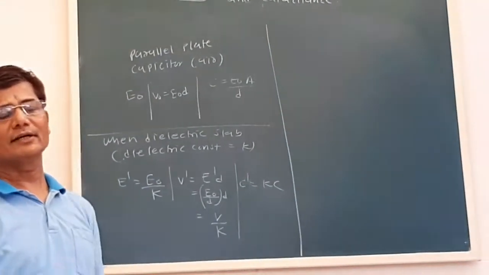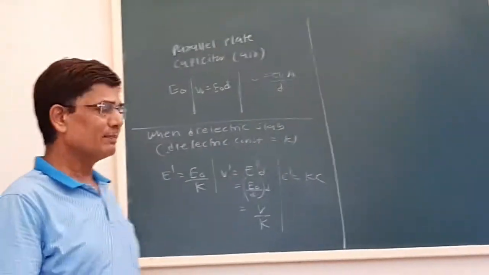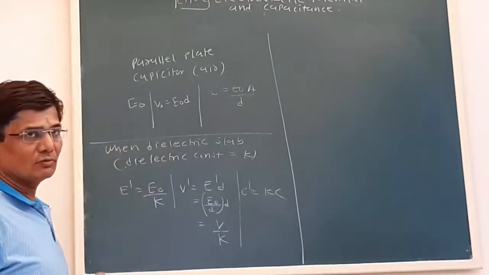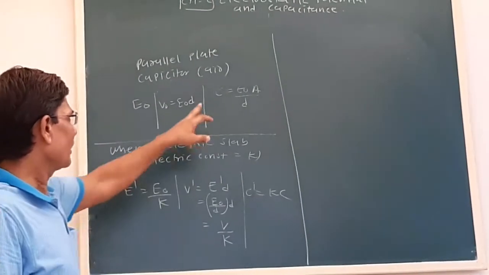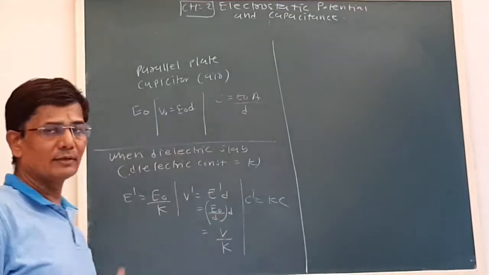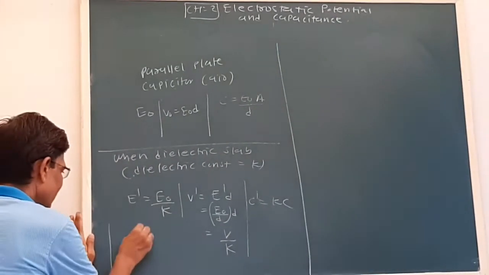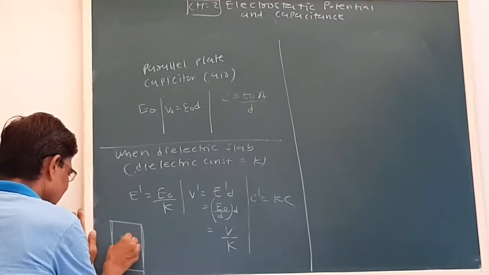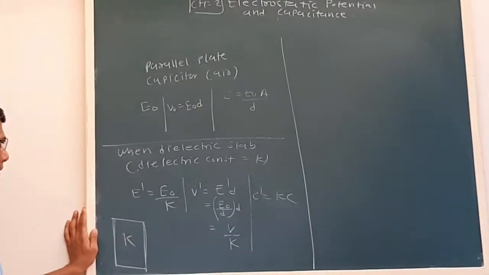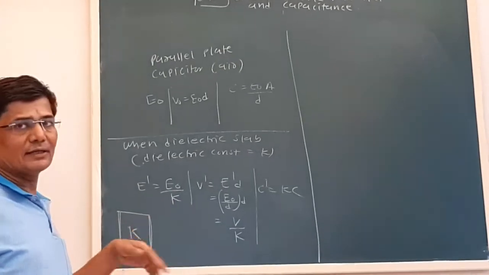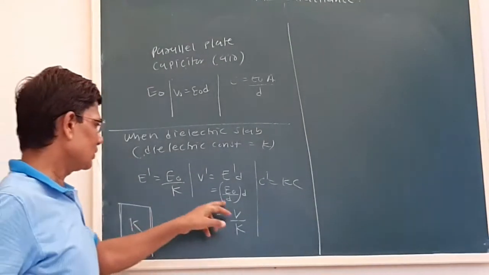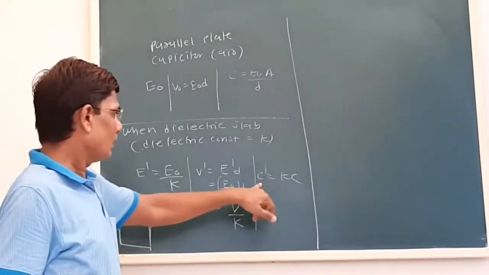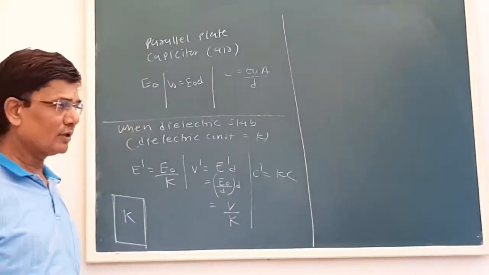So far we have studied the parallel plate capacitor, where air was the medium, the electric field was E0, the potential difference was V0 equal to E0 into d, and C is epsilon 0 A upon d. But between the plates of the capacitor, if we place a dielectric material which has a constant K, the electric field becomes E0 by K, that is, decreased by a factor of K. The potential also decreases by a factor of K, and the capacitance value becomes K times. That is very important, we have to keep in mind.